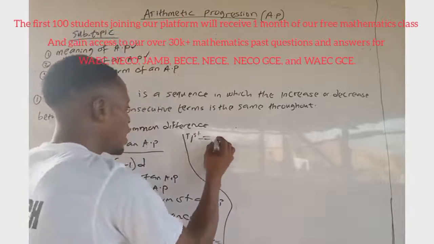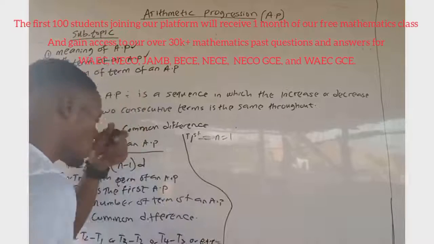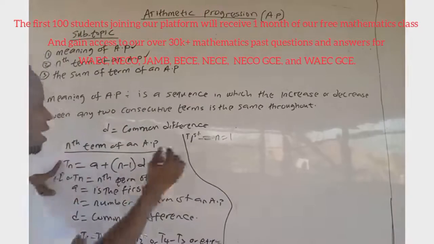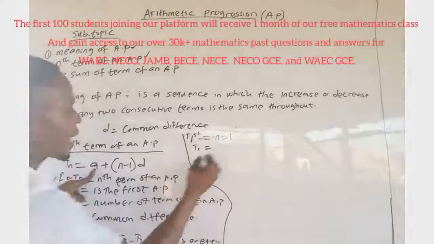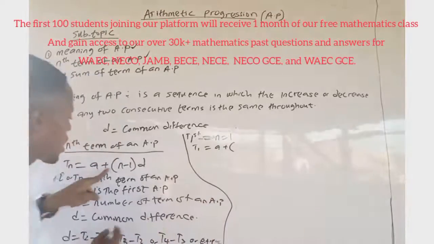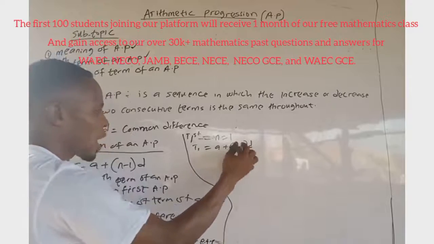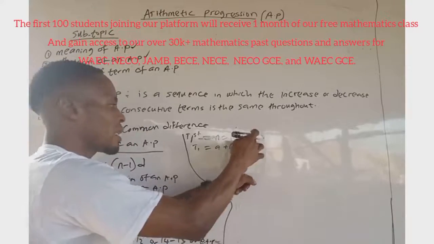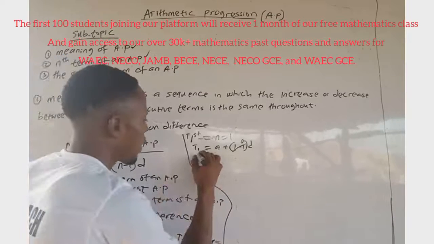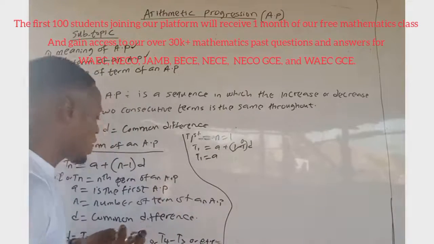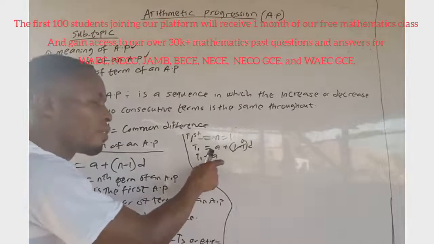Because it's the first term, our n is equal to 1. Now I compare it to the general formula: T1 is equal to A plus (1 minus 1) times D. 1 minus 1 gives 0, 0 times D is 0, and 0 plus A is A. So T1 is equal to A. That is why A is the first term of the AP. This is the proving.